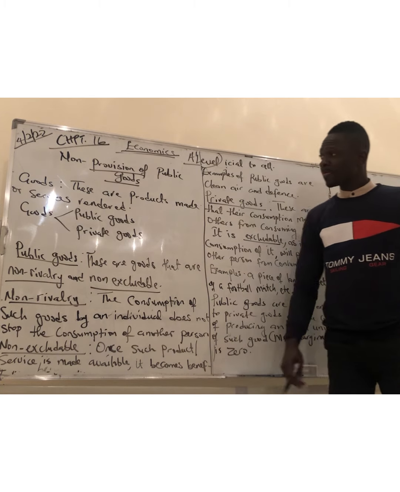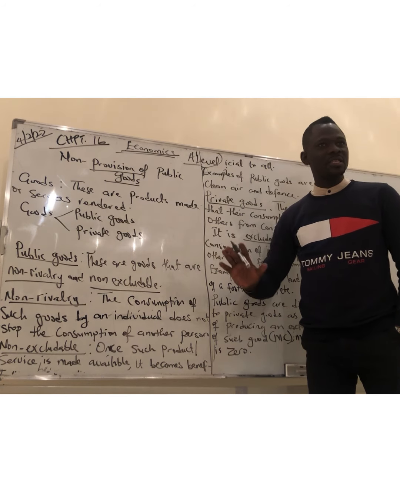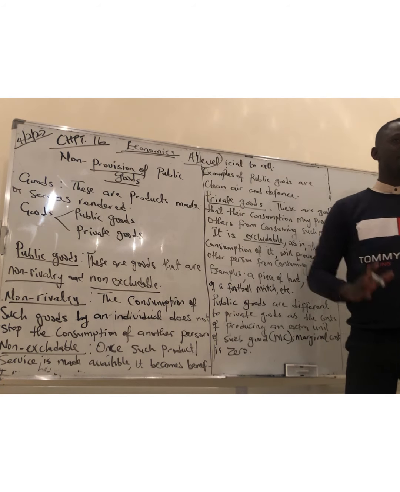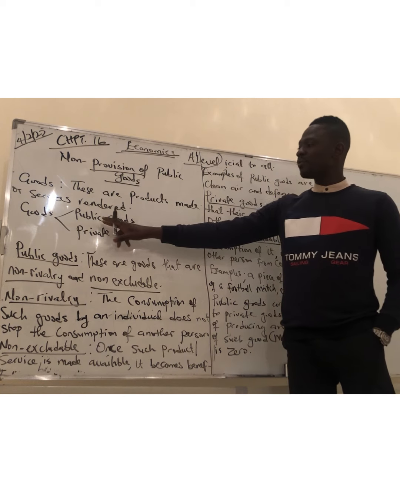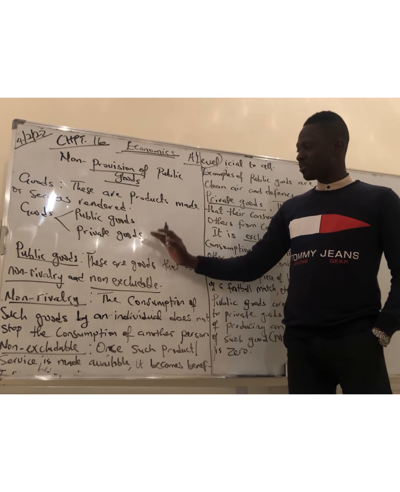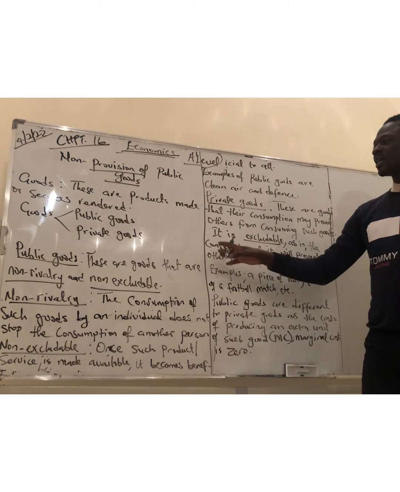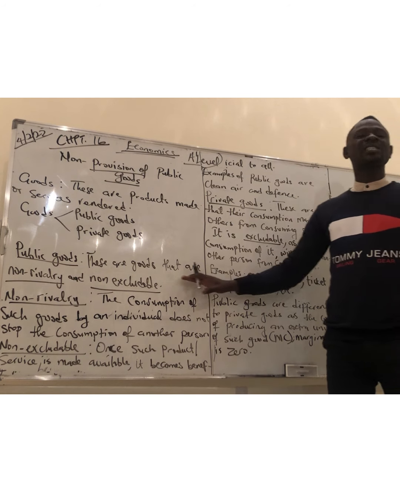So goods, what are goods? These are products made or services rendered. They are goods, either a product or a service. So here we have public goods and private goods. What is the difference between private goods and public goods? For public goods, these are goods that are non-rival and non-excludable.